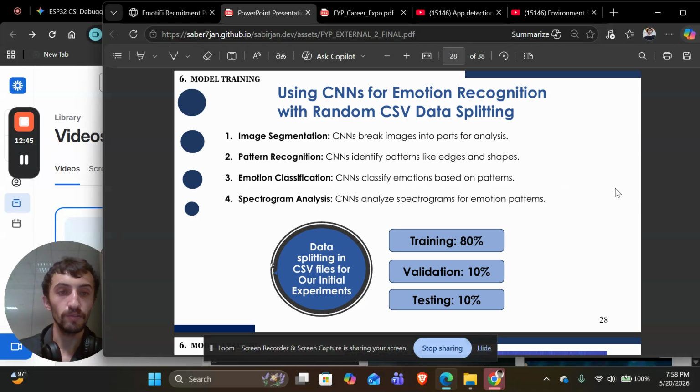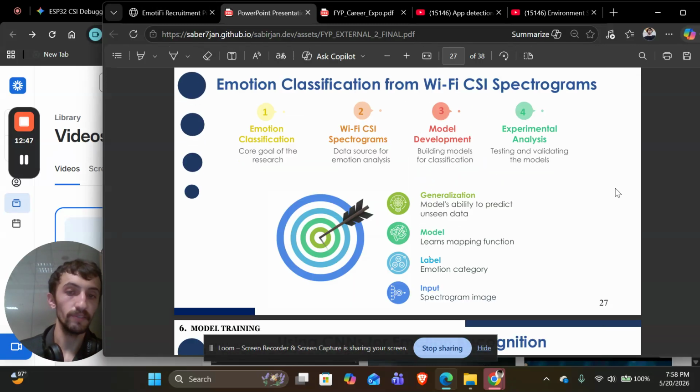Now coming to what we did in model training, this was our pipeline: emotion classification, Wi-Fi CSI spectrogram, model development, experimental analysis. Our true target was to achieve generalization, meaning how well it generalizes on unseen data. Our training accuracy was high initially, but testing accuracy was low, meaning that it was overfitting.